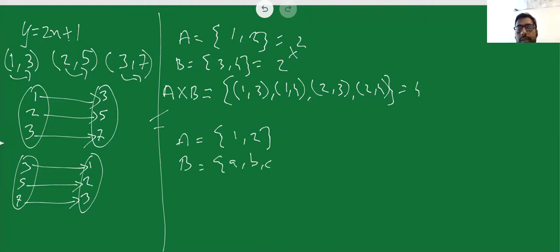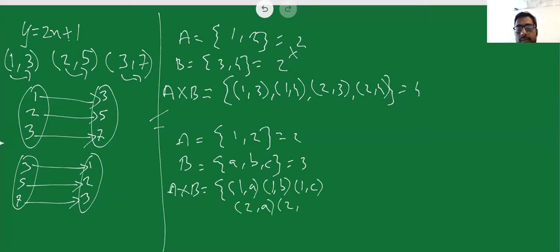So suppose A, B and C. What would be the number of relations that I can obtain? The number of relations would be 6 because A has 2 elements and B has 3 elements. So A cross B is going to be equal to 1 and A, 1 and B, 1 and C. Then I'm going to have 2 and A, 2 and B, 2 and C.